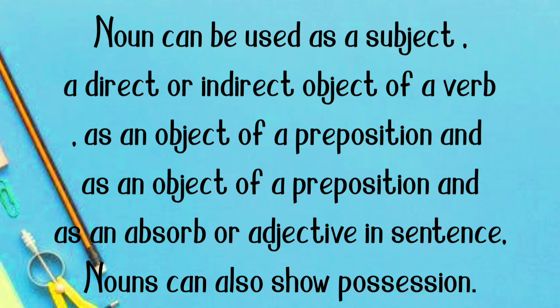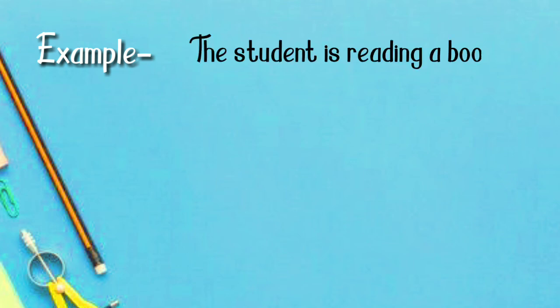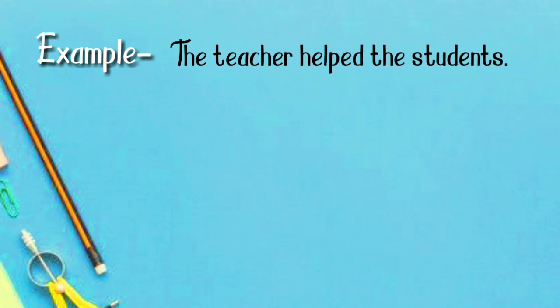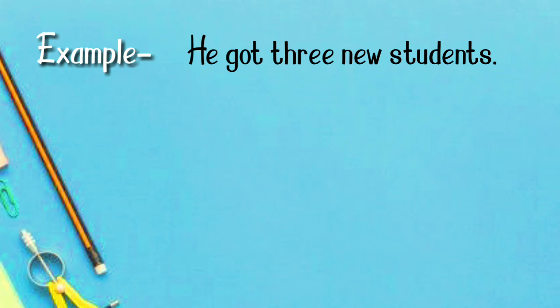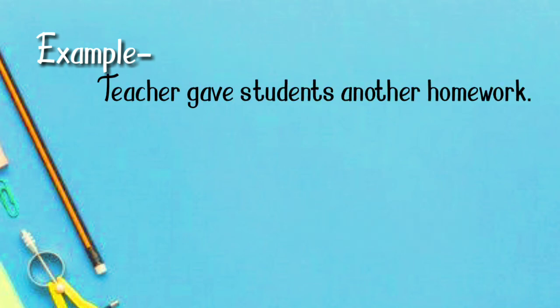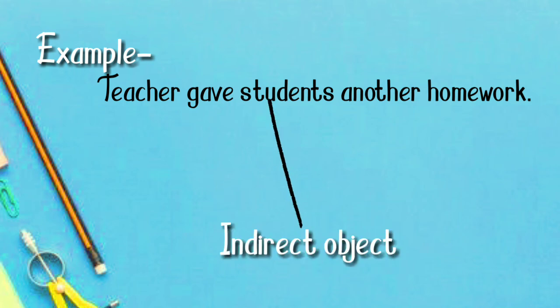A noun can also show possession. Now we will see in examples how a noun can be used as subject, object, and in different parts of speech. The student is reading a book. Here, student is a subject. The teacher helped the student. Here, the student is an object. He got 3 new students. Here, students is a direct object. Teacher gave student another homework. Here, student is an indirect object.